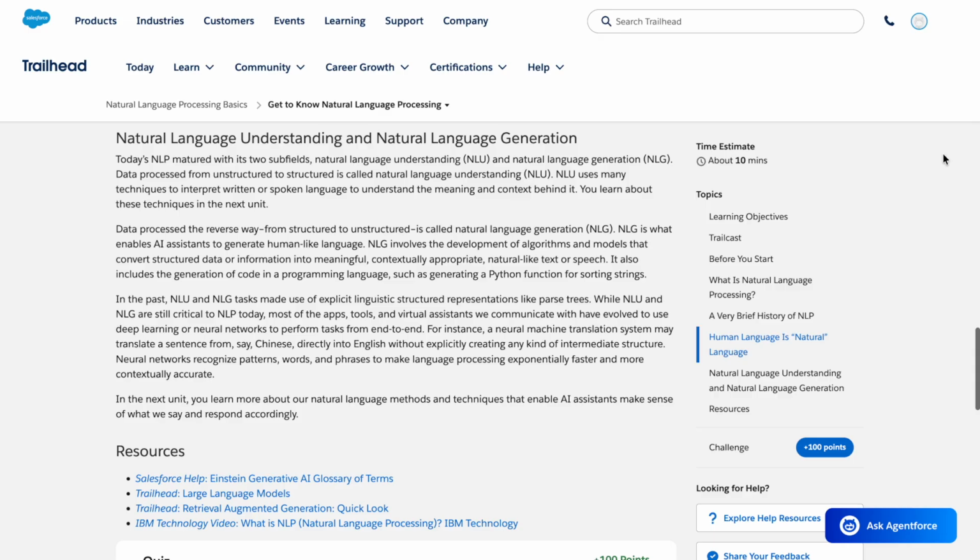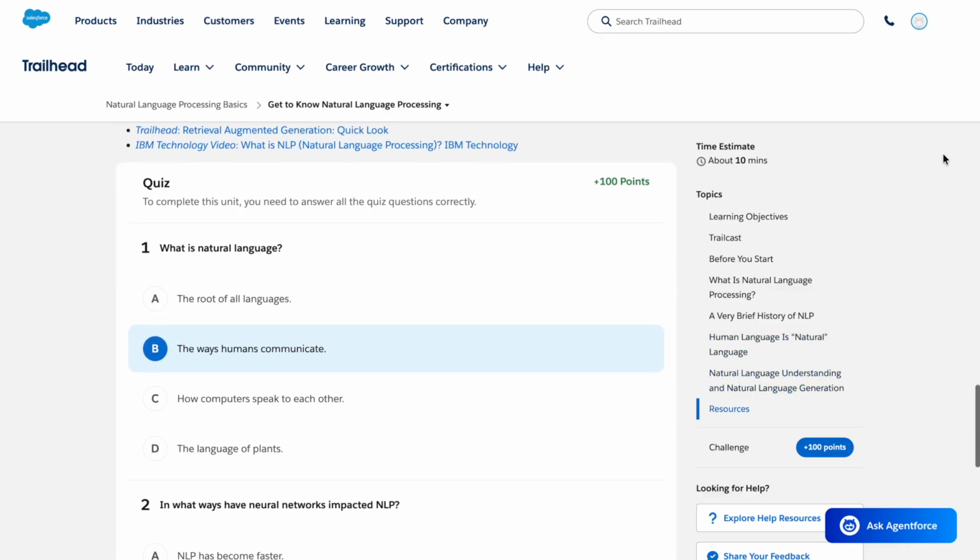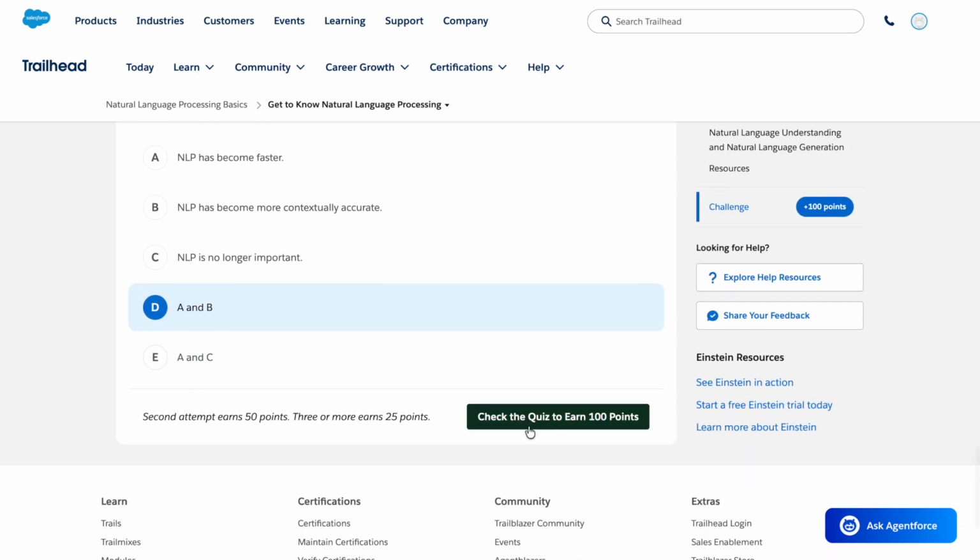While NLU and NLG are still critical to NLP today, most of the apps, tools, and virtual assistants we communicate with have evolved to use deep learning or neural networks to perform tasks from end to end. For instance, a neural machine translation system may translate a sentence from, say, Chinese directly into English without explicitly creating any kind of intermediate structure. Neural networks recognize patterns, words, and phrases to make language processing exponentially faster and more contextually accurate. In the next unit, you learn more about our natural language methods and techniques that enable AI assistants to make sense of what we say and respond accordingly.